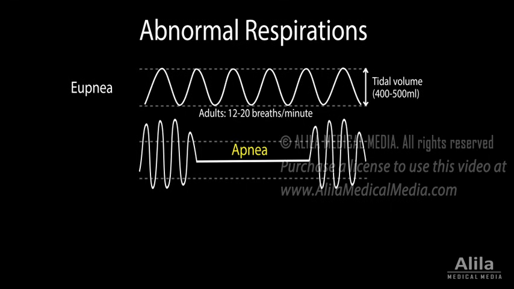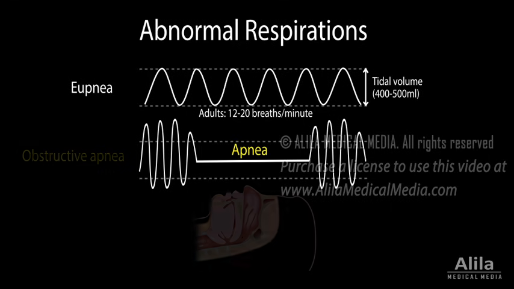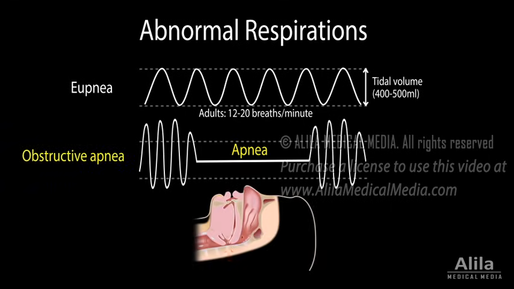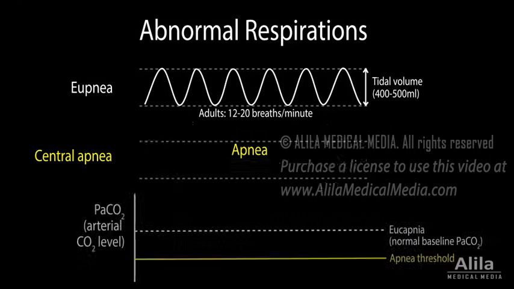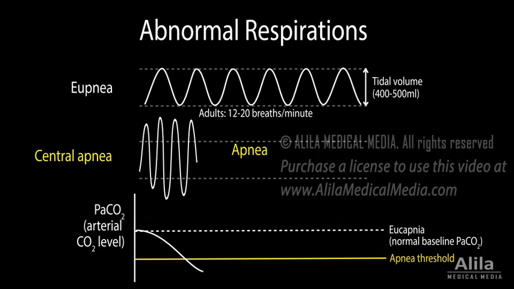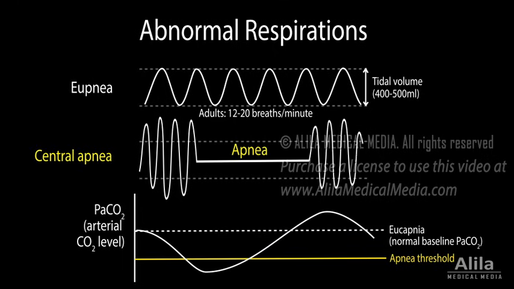Apnea can be central or obstructive. Obstructive apnea is caused by physical obstructions in the airways, while central apnea is when the respiratory centers in the brainstem fail to initiate respiration. During sleep, central apnea typically occurs when carbon dioxide levels in the blood drop below a certain point, called the apnea threshold, and the brain suppresses respiration to maintain blood gas balance.